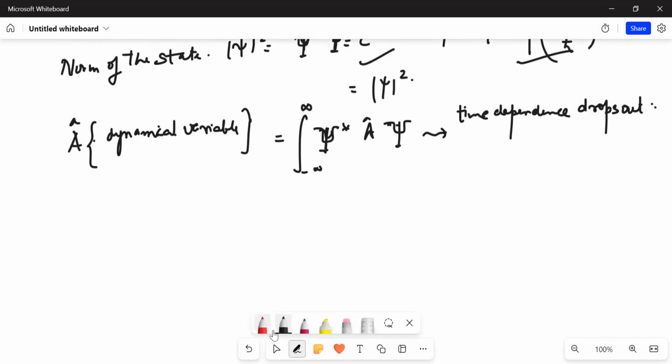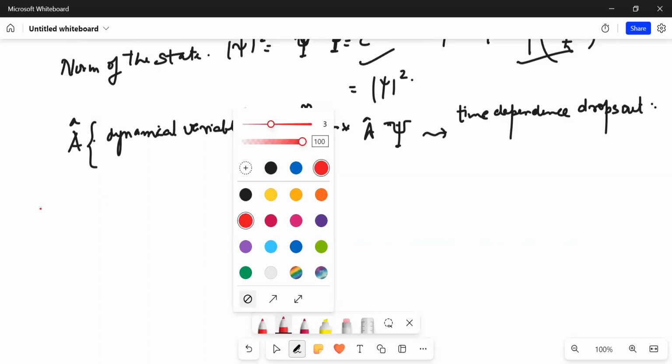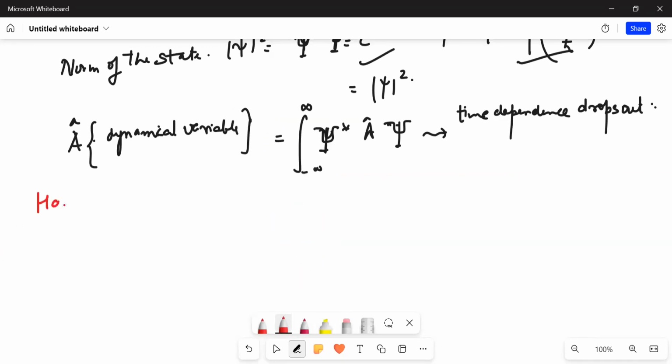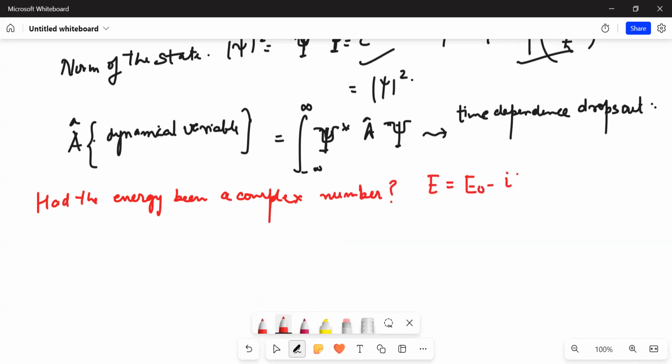Okay, so why do you think that energy should be real? Let's prove this by contradiction. Had the energy E been a complex number, would the state still remain stationary? Let us see. To this end, I'll assume that my E becomes E naught minus iota gamma, where gamma obviously belongs to the reals, but the overall energy now is a complex number.